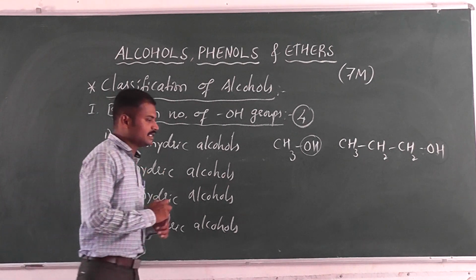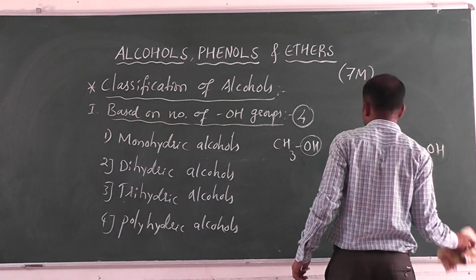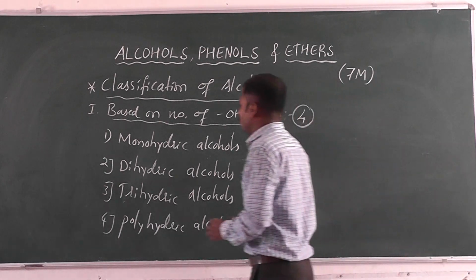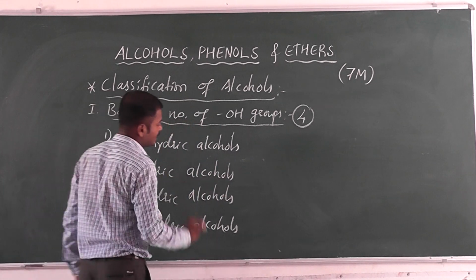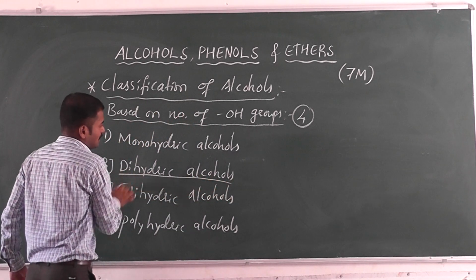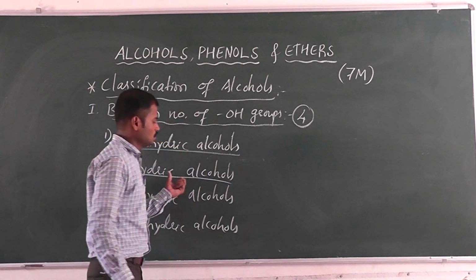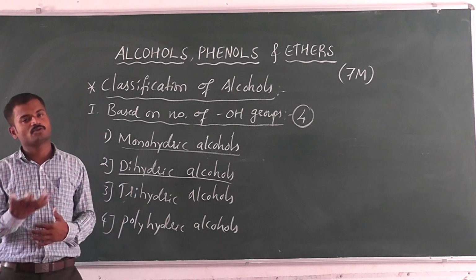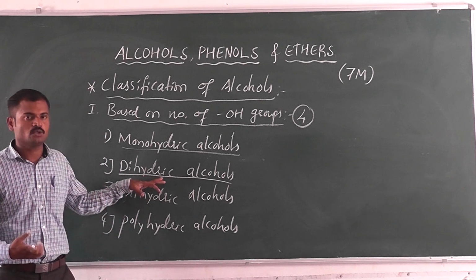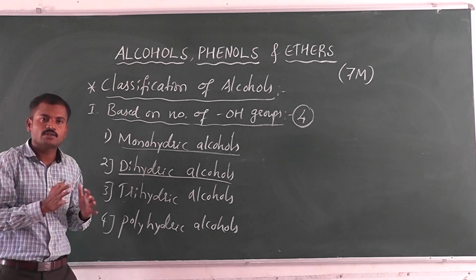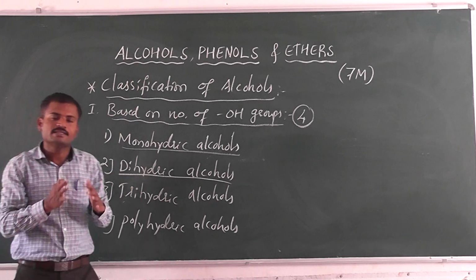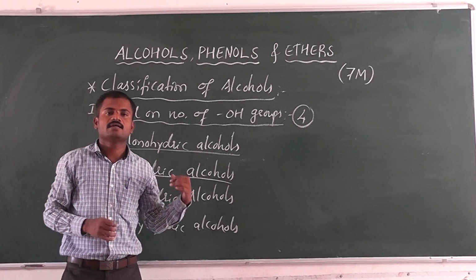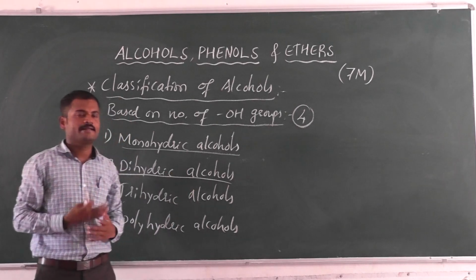So next, we have the second type of alcohol, that is dihydric alcohol. What is dihydric alcohol here? Di means 2, as you already know. If the organic compound contains two OH groups, then it is called a dihydric alcohol. So if we are considering a compound that has two OH groups, then it is called a dihydric alcohol.